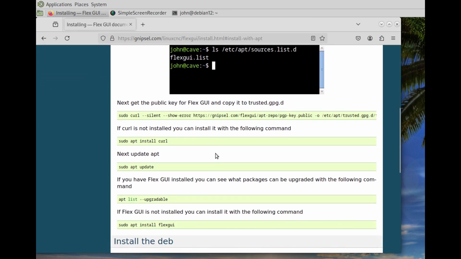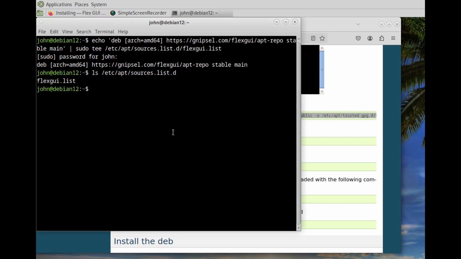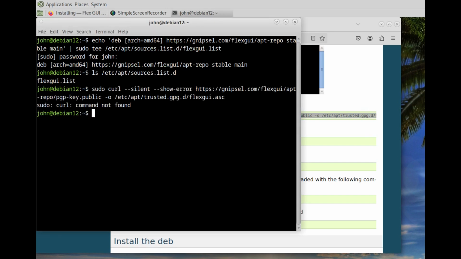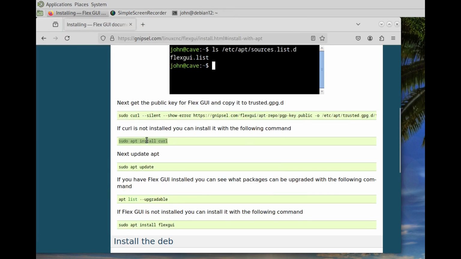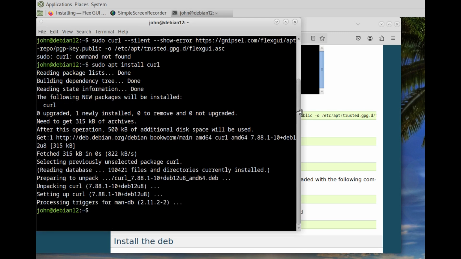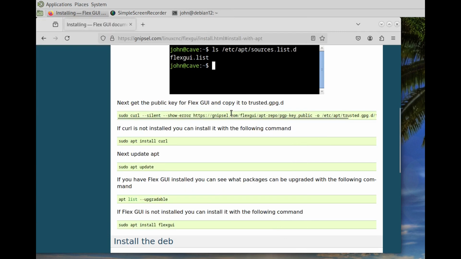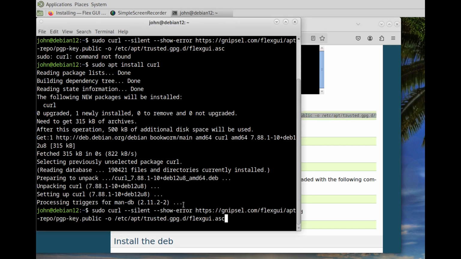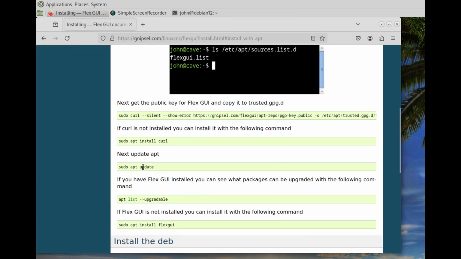So now, next thing we do is we got to copy the public key onto the PC. And curl is not installed on some OSs, so we'll just install that real quick. And curl is just a program to get things from the internet and copy them. Now we'll run that command again. We'll copy the public key.